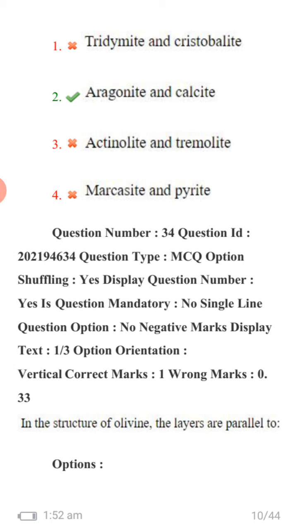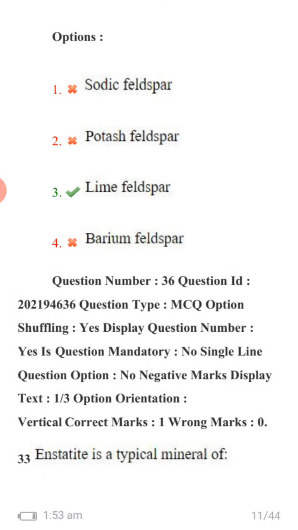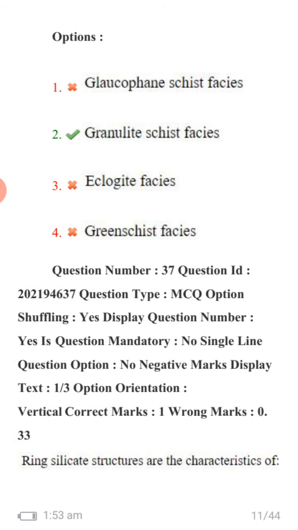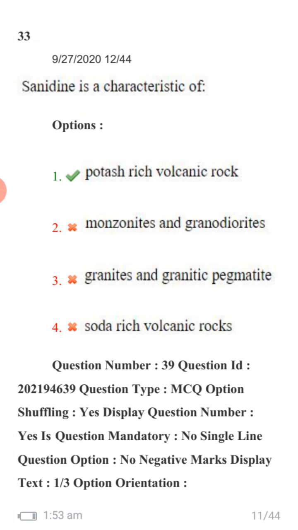In the structure of olivine, the layers are parallel to front pinacoid. Saussurite is an alteration product of lime feldspar. Anorthite is a typical mineral of granulite facies. Ring silica structures are characteristic of hexagonal and trigonal systems. Sanidine is a characteristic of potash-rich volcanic rock.